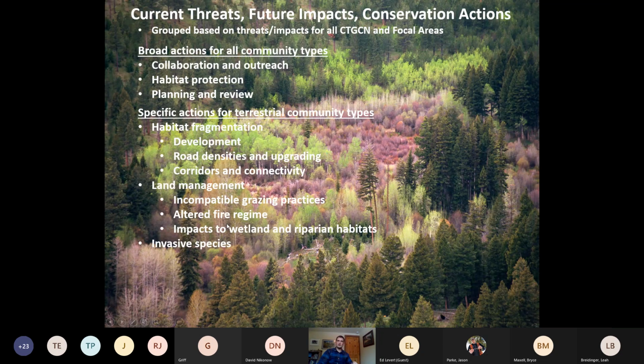So I pulled out a few that are related to forestry, like development, road densities, corridors, and connectivity I talked about earlier. And you'll see these very general terms, altered fire regimes being a current threat and future impact for forested areas, but we don't have many specific recommendations on what you're supposed to do for specific habitats. That would be something we're hopefully going to be able to incorporate into the state wildlife action plan someday, to get much more specific about the conservation actions, and maybe have them applicable to really specific community types in the future if we have the time and energy.